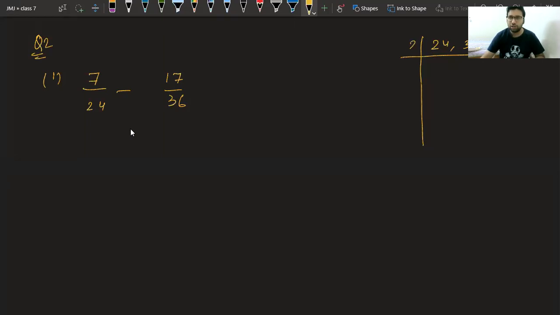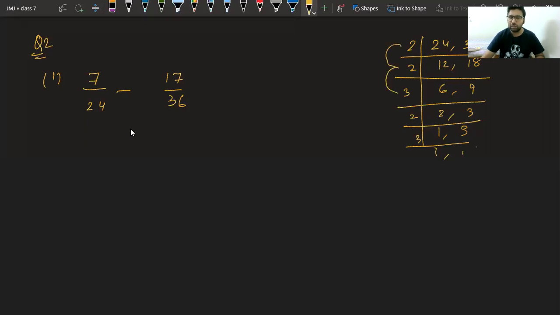Let us check. 2 12s are 24, 2 18s are 36, 2 6s, 2 9s, 3 3s. LCM is 2 2s are 4, 4 3s are 12, 12 2s are 24, 24 3s are 72. So LCM of 24 and 36 is 72.